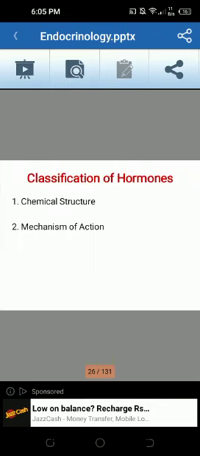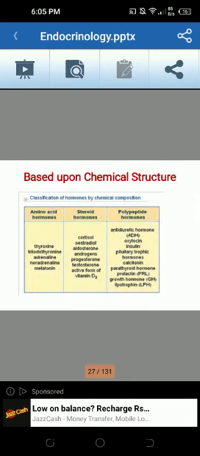Classification of hormones, chemical structures, and mechanism of action. Based upon chemical structure, classification of hormones by the chemical composition. Amino acid hormones: thyroxine, triiodothyronine, adrenaline, noradrenaline,